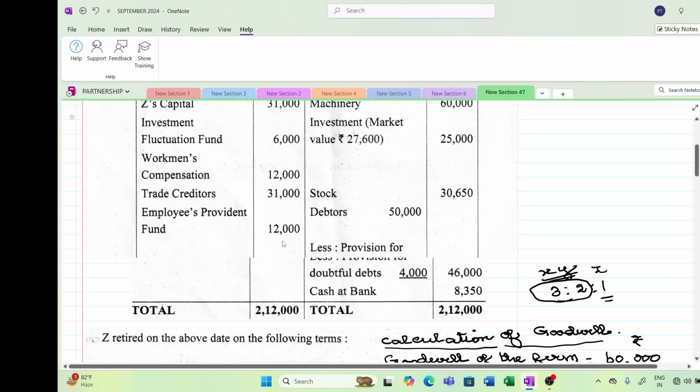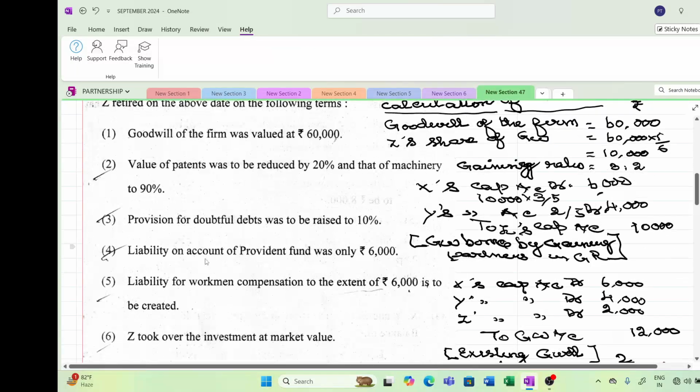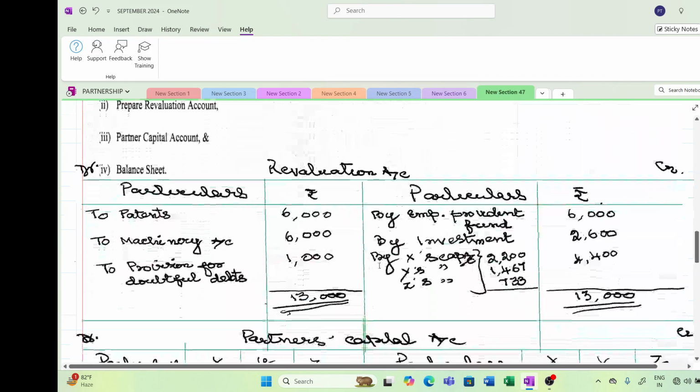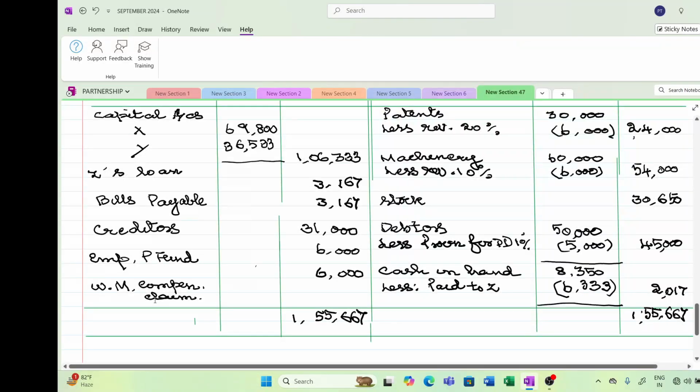They have created a liability provision for 12,000 rupees. Now they say that the liability on account of provident fund will be only 6,000. So the liability is coming down. So it is a benefit. It is a gain for the partners. This will go to the credit side of the revaluation account. So I have taken it to the credit side of revaluation account: employee provident fund 6,000. The balance 6,000 will be appearing in your balance sheet.